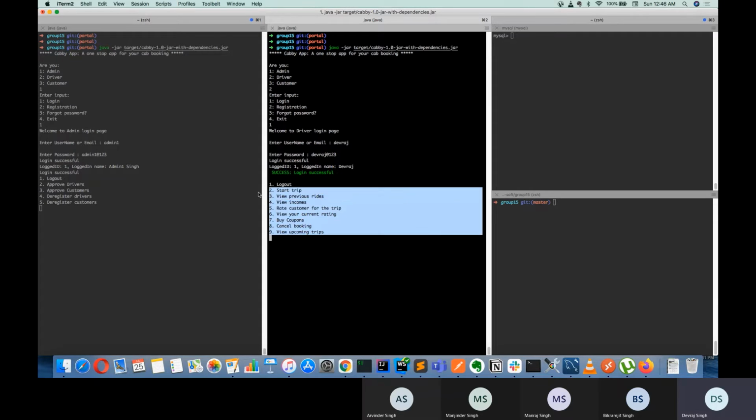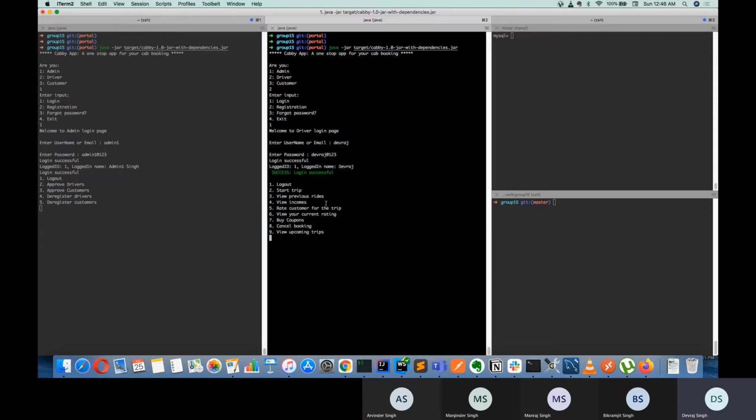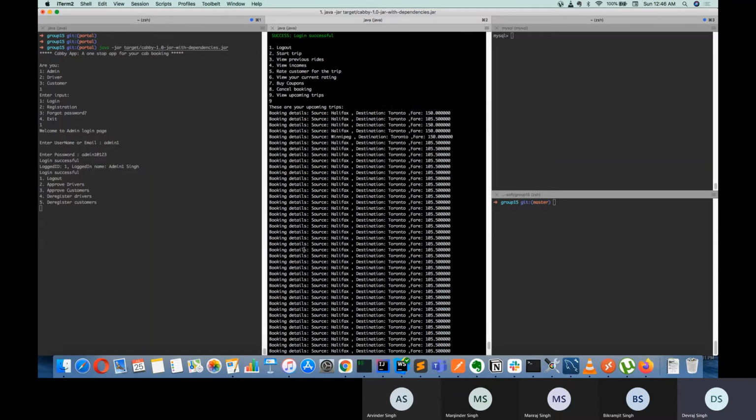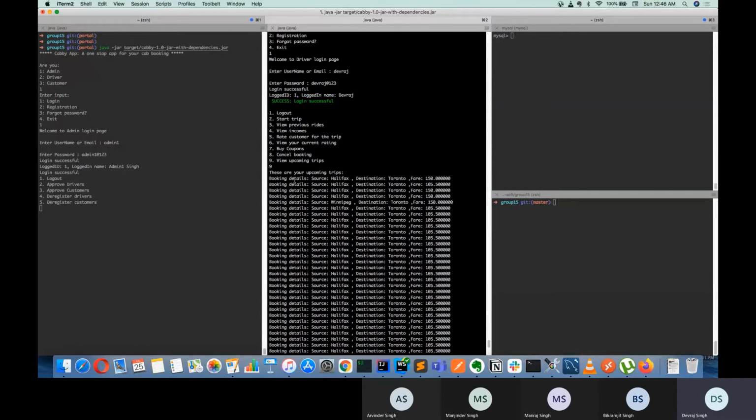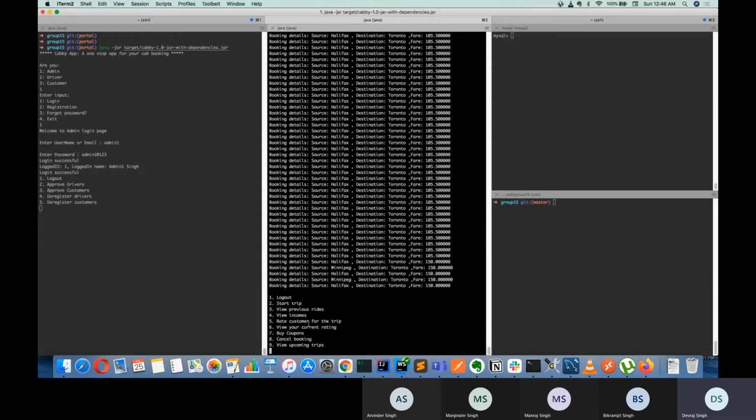So yeah, we have implemented all of the features that we proposed in our project proposal. For example, let's select 9, which is view upcoming trips. You can see that there are a lot of options just because we were giving the demo and we did some automation. Basically these are the list of bookings for these drivers.